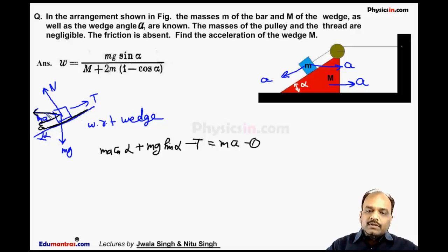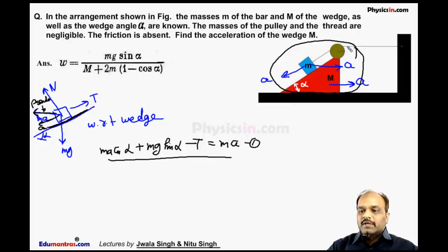The component of this ma, this is your pseudo force. This is our first equation. In the same way, if I have to write another equation, we will take the horizontal force. We will take the whole system.